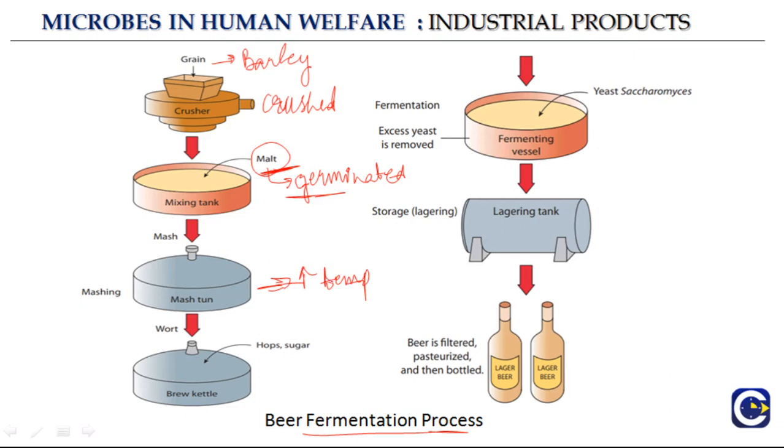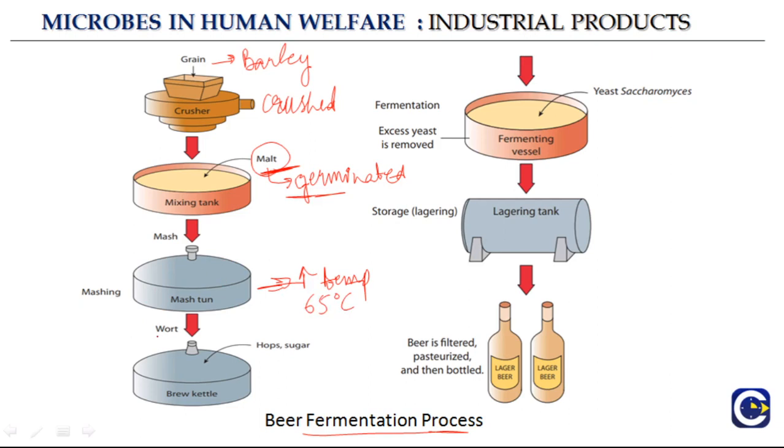So then it is mashed. So again, if we revise, first we take grain, barley, we crush them, we add malt, which is germinated barley, and this increases the concentration of the enzymes that will convert sugar into alcohol. And then again, it is mashed at high temperature. Generally this temperature is like 65 degrees Celsius. So at this temperature it is mashed.